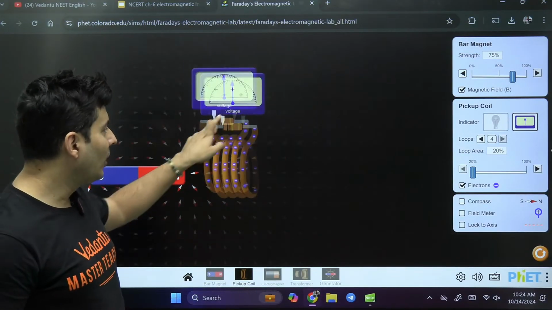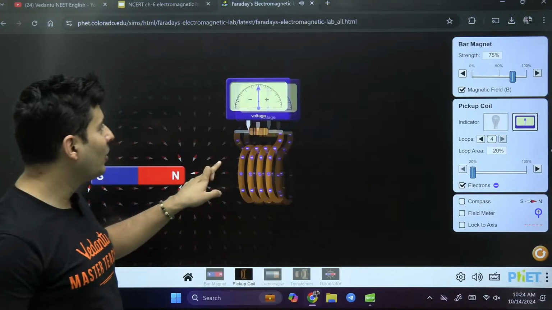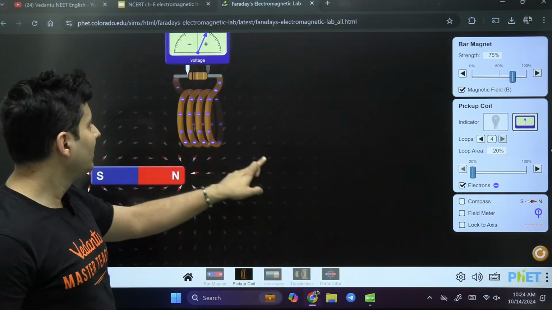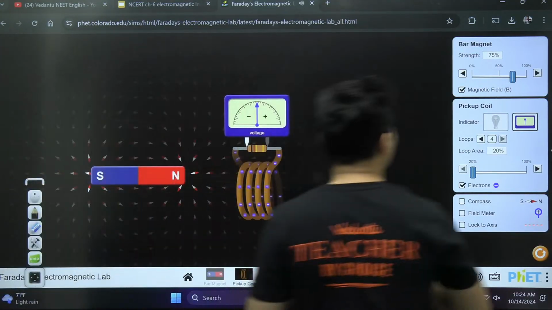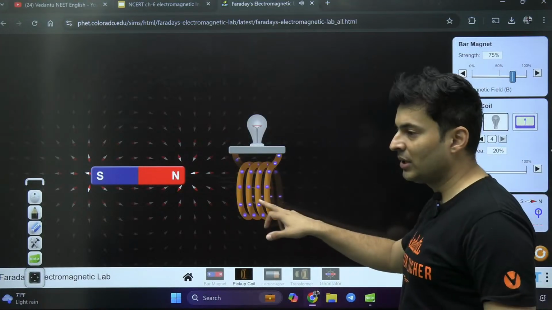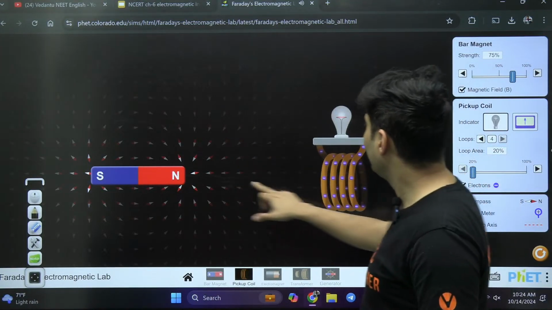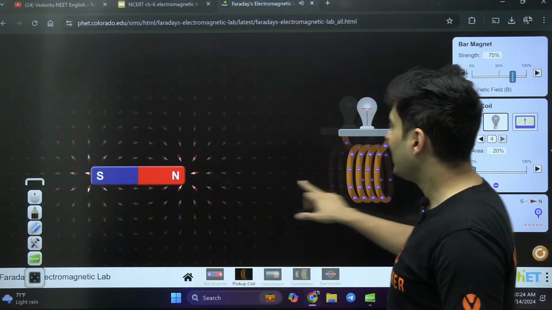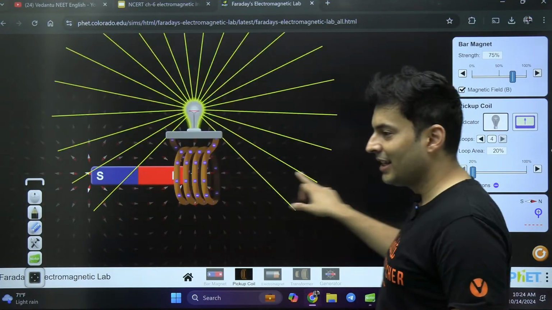Can we move the coil? Yes. Even moving the coil will produce the deflection. I don't know whether you can see the deflection. Rather, I'll keep a bulb so that you can see it. Even if I move the coil, do you see the bulb is glowing? Can you see the bulb glowing, guys?